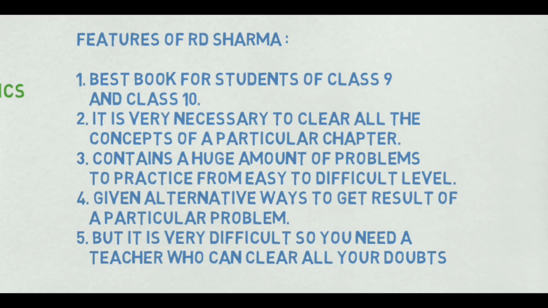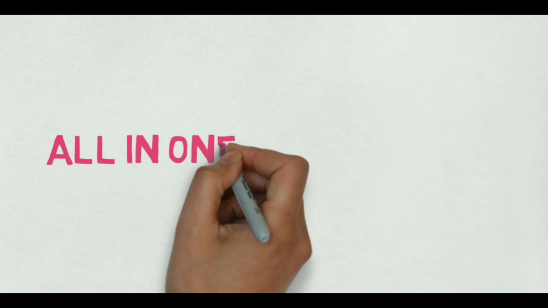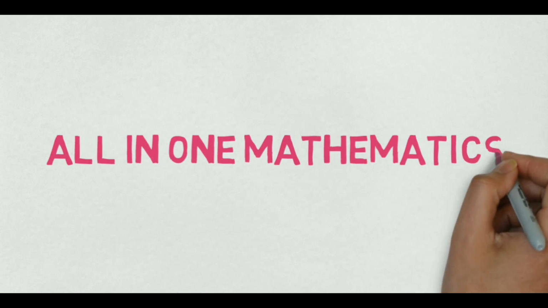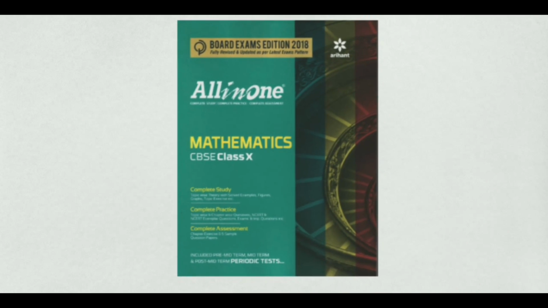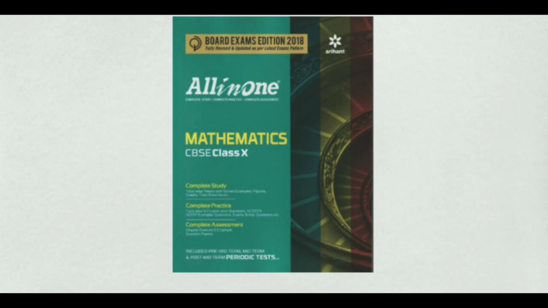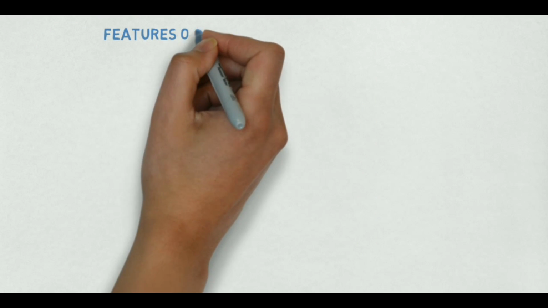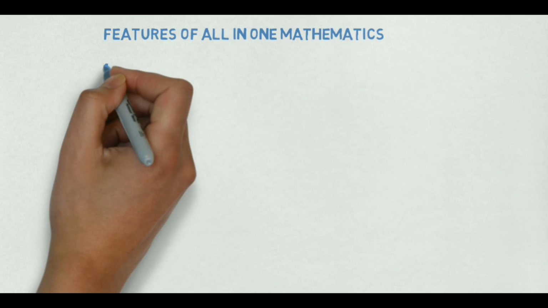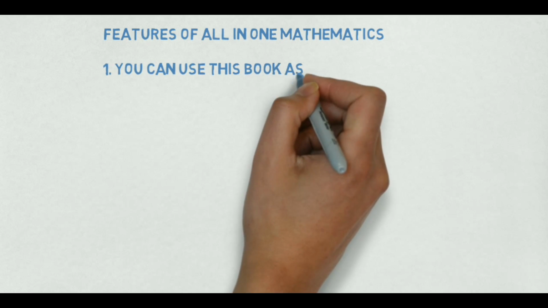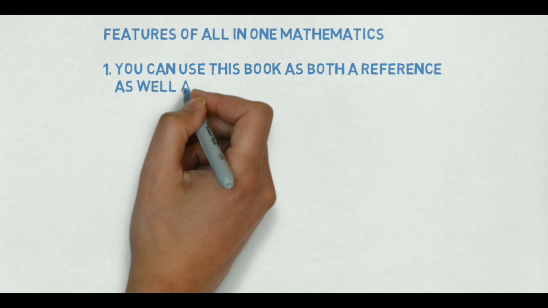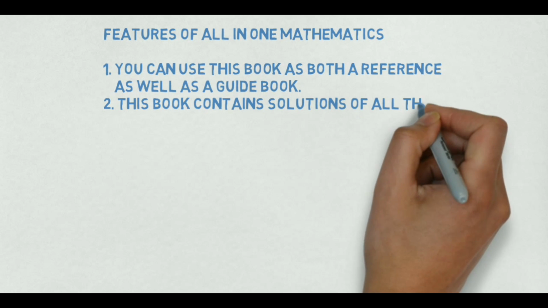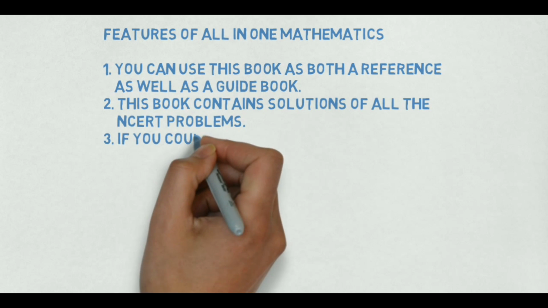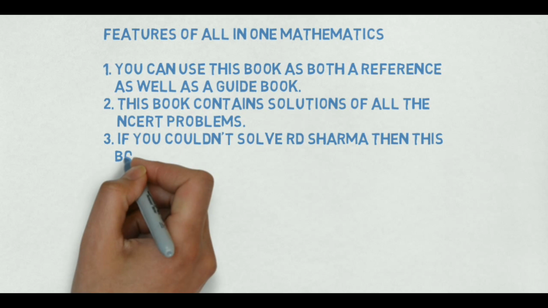Now the second book which I will recommend is a very necessary book, that is All in One Mathematics. As you can see, the board exam edition of this book has already come, so it is very much necessary. It has some features because you can use this book both as a reference book as well as a guidebook, because in this book you will find the results of all the NCERT solutions. NCERT solutions are very important because you do not need any teachers to help you.